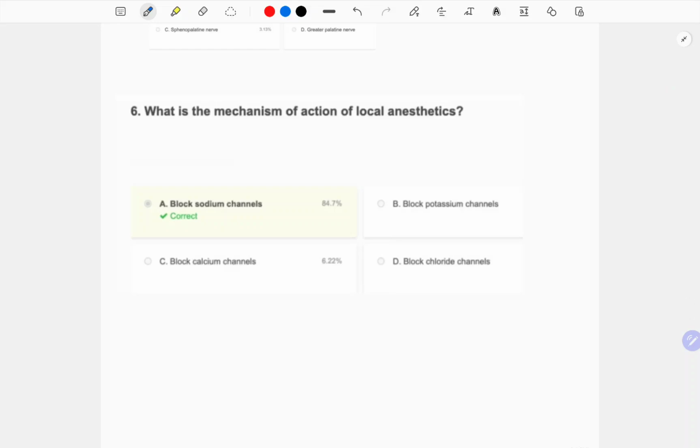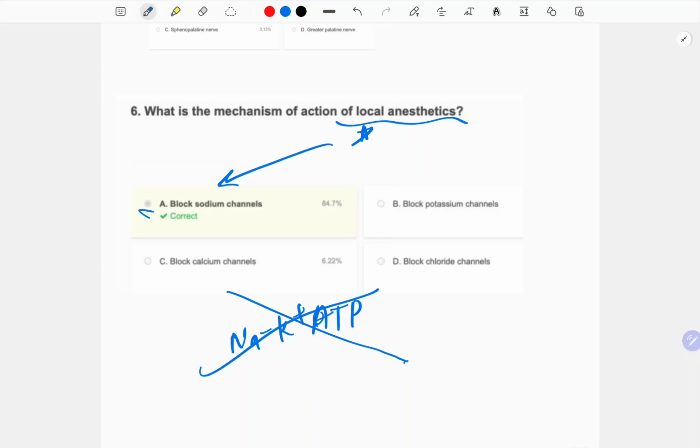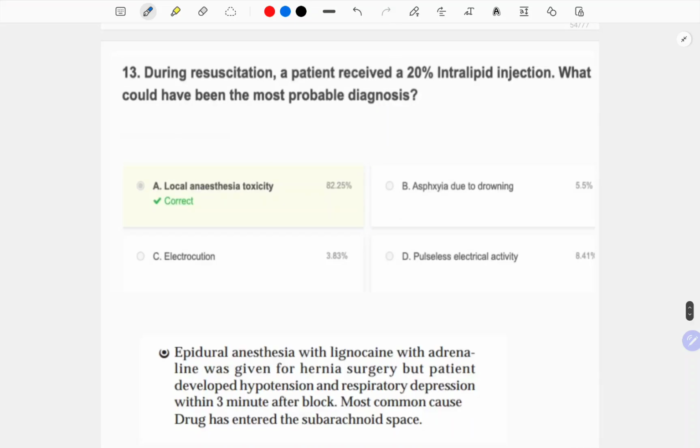What is the mechanism of action of local anesthetics? This is a very easy question. It blocks the sodium channel. Don't say sodium potassium ATPase channel. No, not at all. It only blocks the sodium channel.